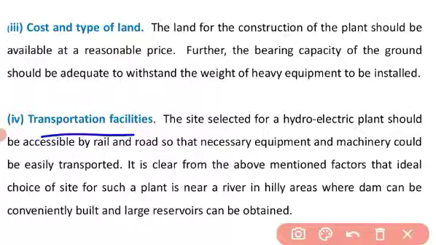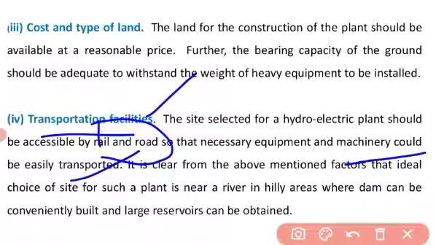Next one is transportation facility. The site selected for a hydroelectric plant should be accessible by rail and road, so the necessary equipment and machinery could be easily transported, because the machines are heavy equipment. The transformers, machines and alternators all need to be transported, so the transportation facility should be good.